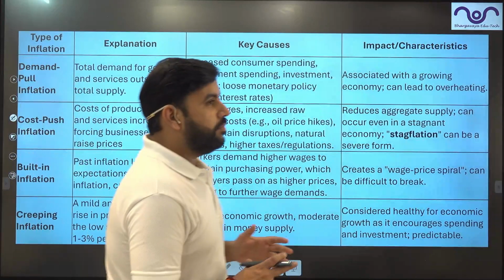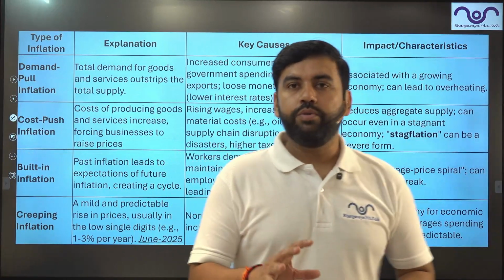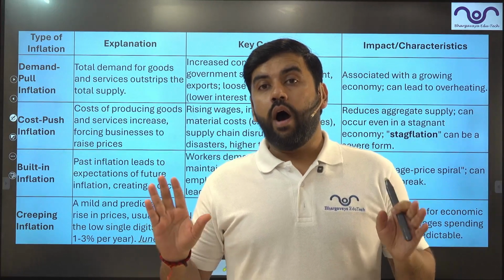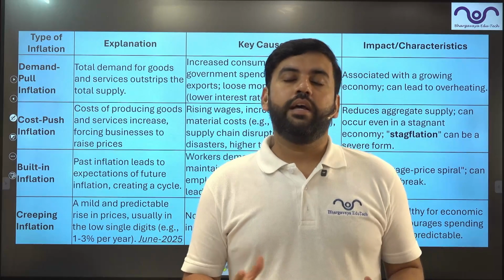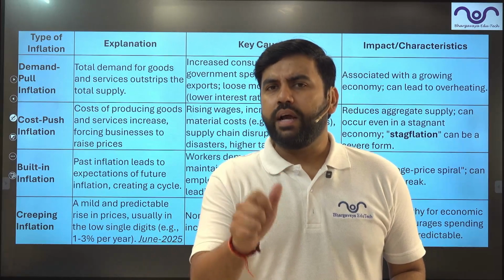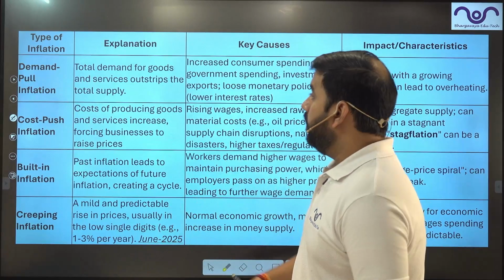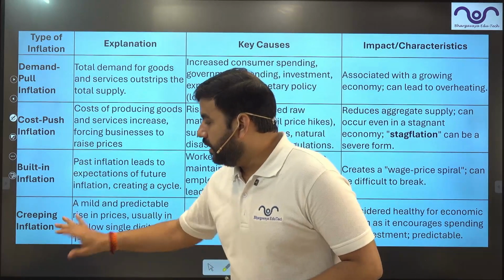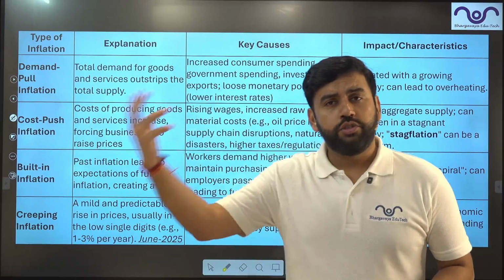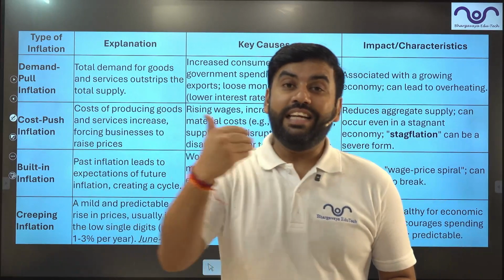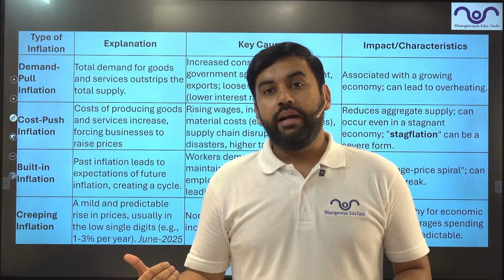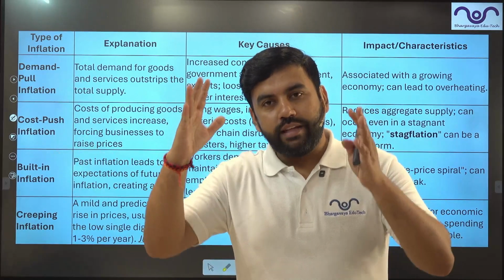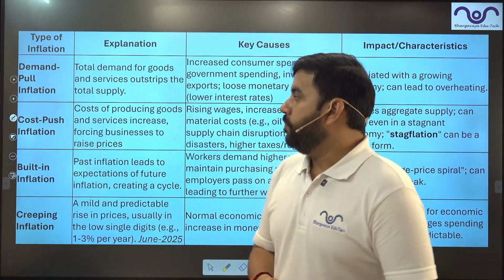So in this table and the consequent 3 other tables, I am going to give you the once in a lifetime complete understanding of how many types of inflations we have, and in how many ways the price actually changes. So we have demand pull inflation, cost push inflation, built-in inflation, creeping inflation, slowing inflation, shrinkflation, deflation, disinflation, right? Skewflation, hyperinflation. I'm going to discuss everything today. So stay tuned, right? Let's start.